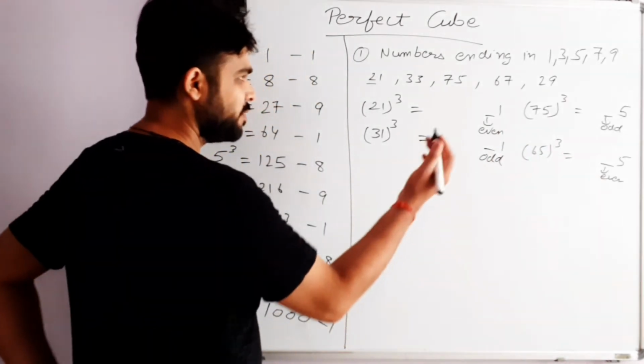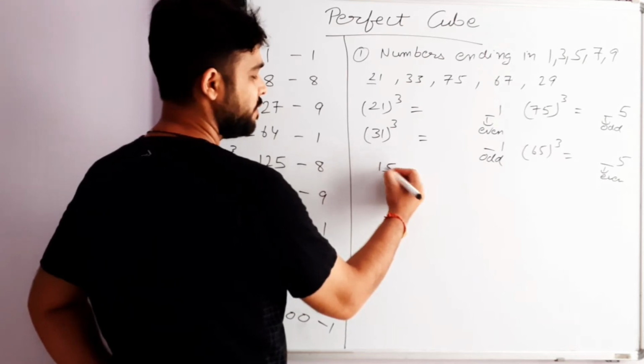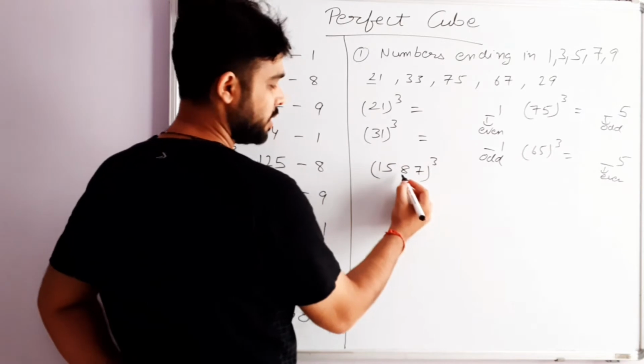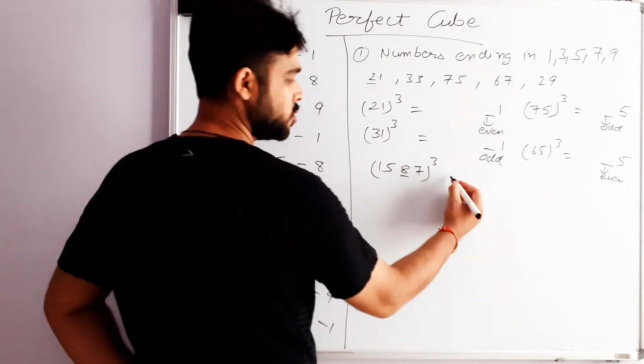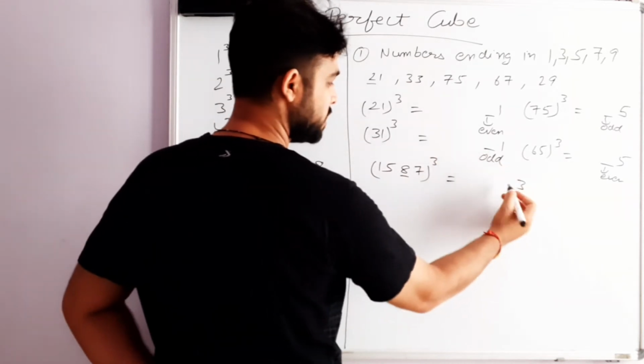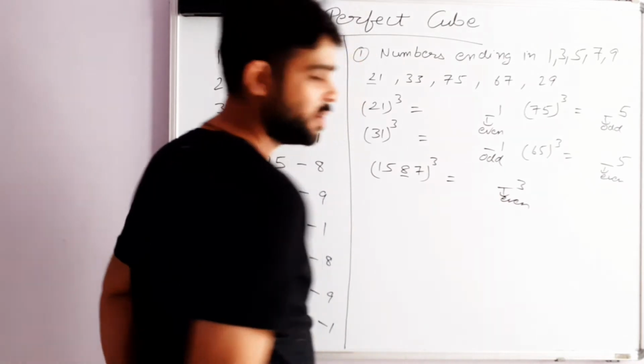I will give you another example with a bigger number. Suppose you are finding the cube of 1587. Just check, the second last digit is an even number, so the answer will have the last digit as 3, since 7 cube gives you 3 as the last digit, and the second last digit will be an even number. Very important property.